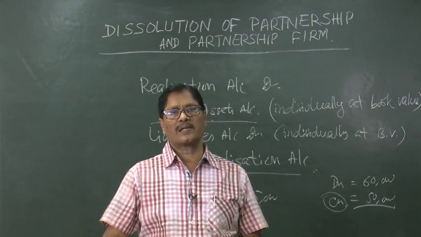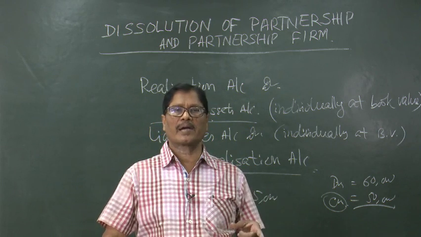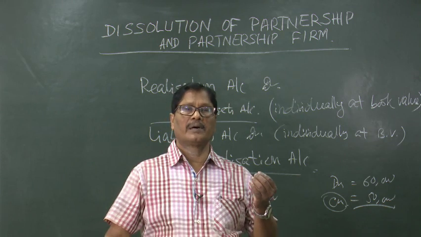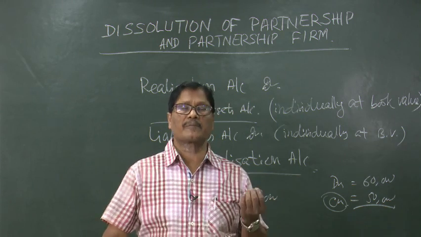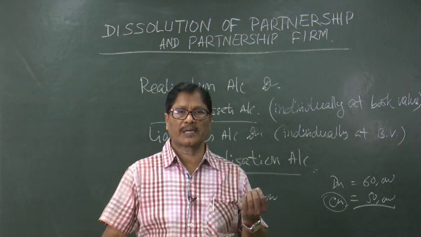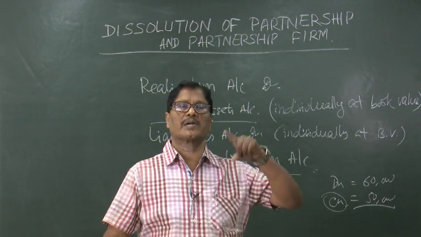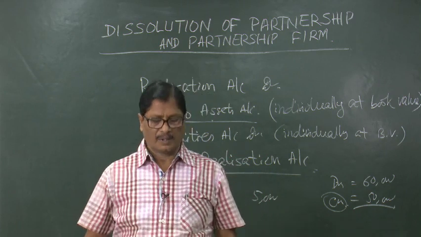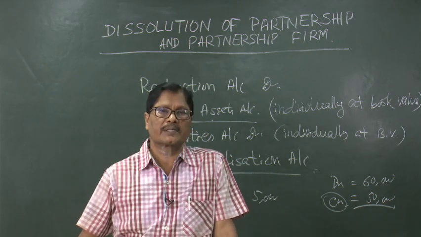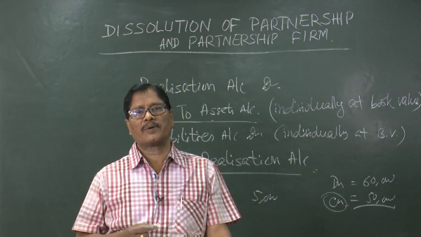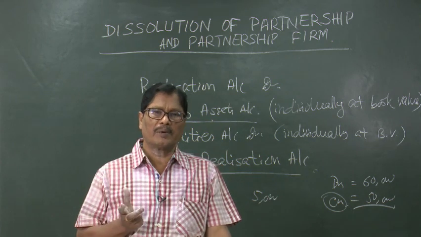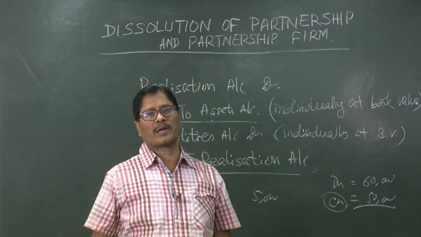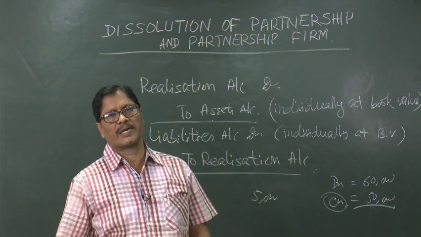So, when the partners will be entitled to get it, their capital account will be credited, and this reserve account, reserve fund account, profit and loss account credit balance, etc., will be debited, so that it will come to an end and the partner's capital account will get a credit. Similarly, if there are accumulated losses, like a profit and loss account debit balance appearing in the balance sheet, that has to be credited, and who will be debited? The partners' capital accounts will be debited in the profit sharing ratio.